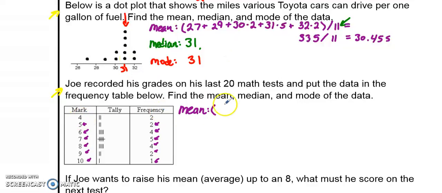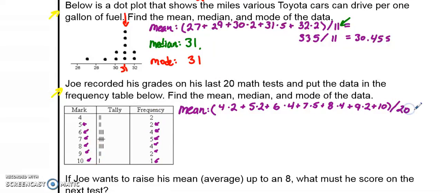Since we know he got a 4 twice, 4 times 2, plus he got a 5 twice, so 5 times 2, plus he got a 6 4 times, so 6 times 4. He got a 7 5 times, so plus 7 times 5. There were 4 8s, so 8 times 4. He got a 9 twice, plus 9 times 2. And he only got a 10 once, so just plus 10 on the end there. And of course, we have to divide that all by the number of tests he took, and that's 20.